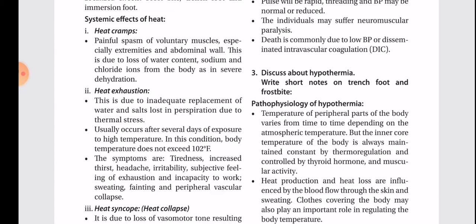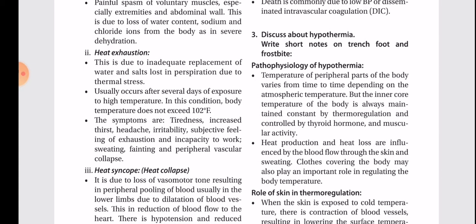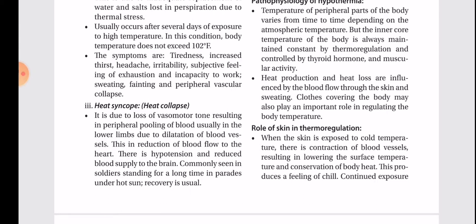Heat exhaustion: this is due to an inadequate replacement of water and salts lost in perspiration due to thermal stress. Usually occurs after several days of exposure to high temperature. In this condition, body temperature does not exceed 102 degrees Fahrenheit. The symptoms are tiredness, increased thirst, headache, irritability, subjective feeling of exhaustion and incapacity to work, sweating, fainting, and peripheral vascular collapse.